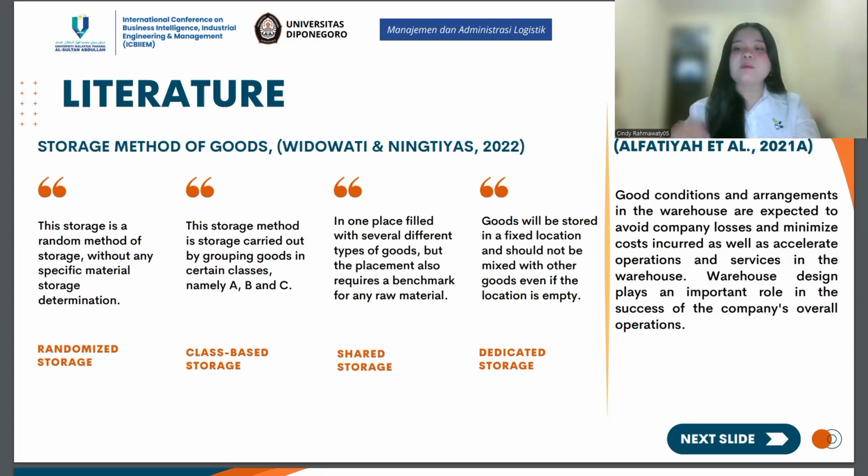3. Shared storage: one place is filled with several different types of goods, but the placement also requires a benchmark for any raw material. And 4. Dedicated storage: goods will be stored in a fixed location and should not be mixed with other goods, even if the location is empty. I also use the theory of Al-Fatiha et al. 2022 about good condition and arrangement in the warehouse, which are expected to avoid company loss and minimize cost incurrence as well as accelerate operations and service in the warehouse.